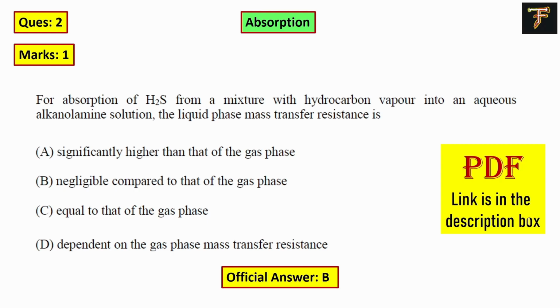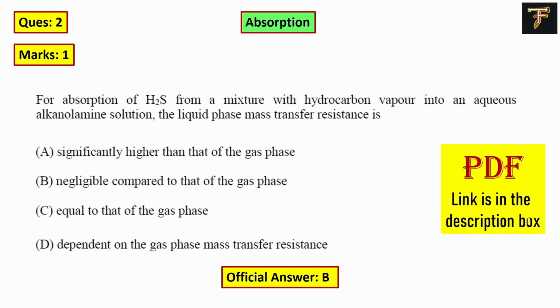They are asking that there is H2S in the biogas. When you produce biogas, there is H2S also, and we have to remove that H2S using an aqueous alkanolamine solution. They are asking, once it is dissolved, what will be the mass transfer resistance in the liquid or in the solution. So there were 4 options. Regarding the whole process of absorption of H2S, I have attached a link also.